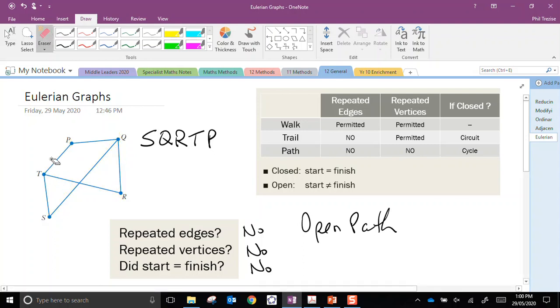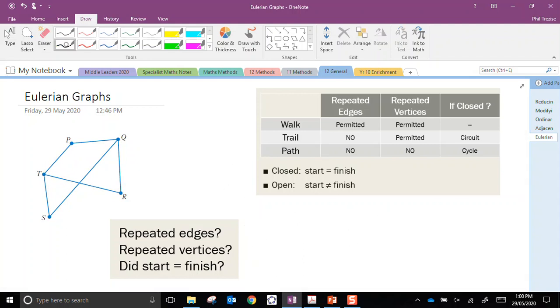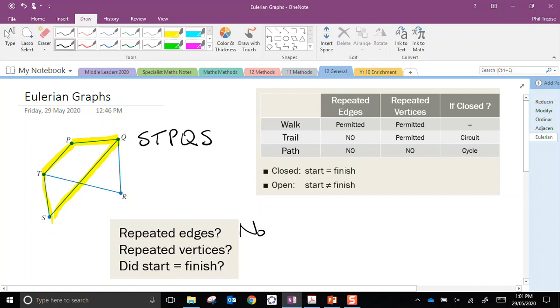Let's try one more. Let's go S, T, P, Q, S. S to T to P to Q and back to S. Have we repeated edges? No. Have we repeated vertices? Now I know you're going to be saying that that's a repeated vertex, but that one doesn't count.